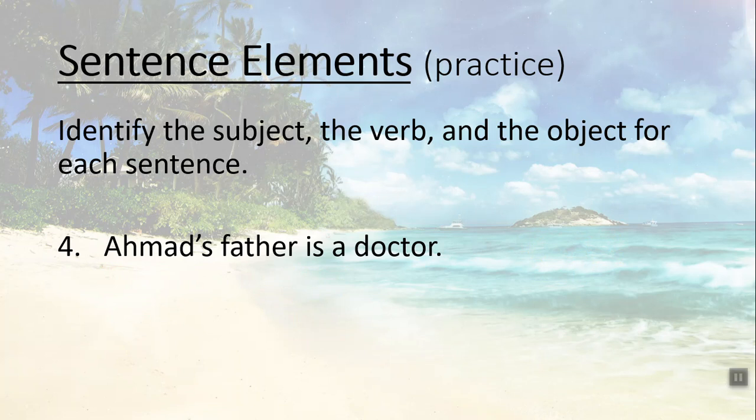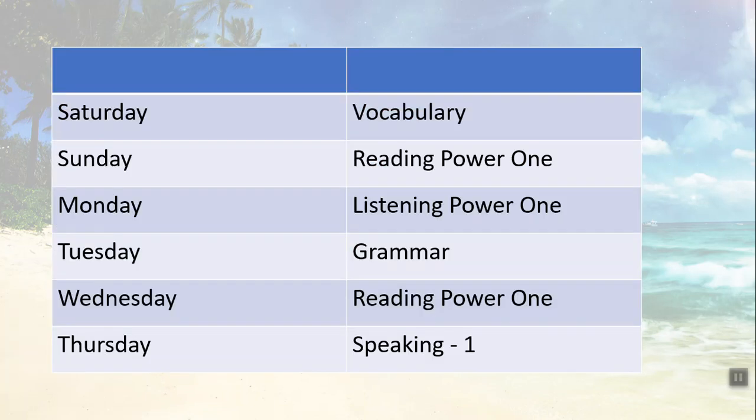Okay, another practice for this. Ahmad's father is a doctor. We use apostrophes to show ownership. Ahmad's father is a doctor. In this sentence, father is a subject, is is a verb, and it has no object. It has a complement, but it has no object.